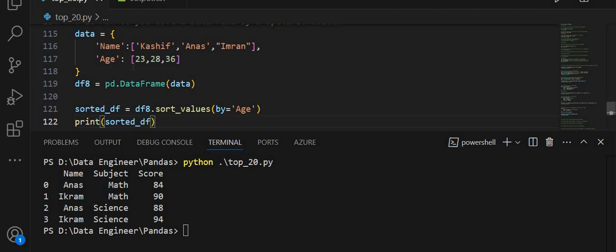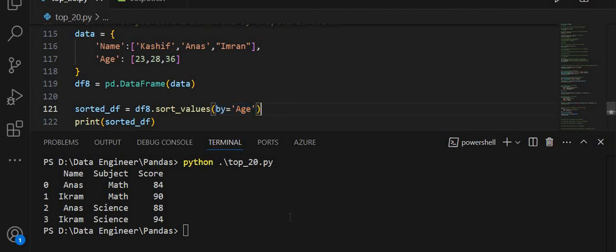I create a data frame from this dictionary, and then I apply the sort_values method, passing the by parameter as age. The sort_values function sorts the data frame df8 based on the values in the age column. The age is the column, so by='age' specifies that the sorting should be done according to the age column.